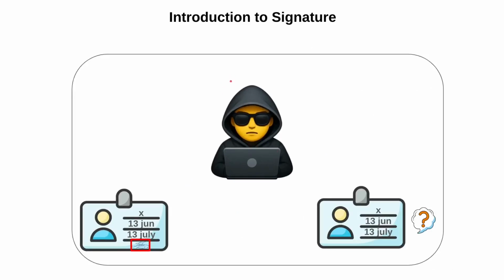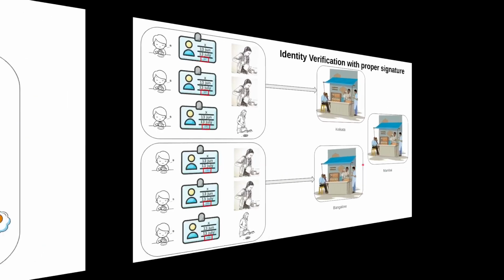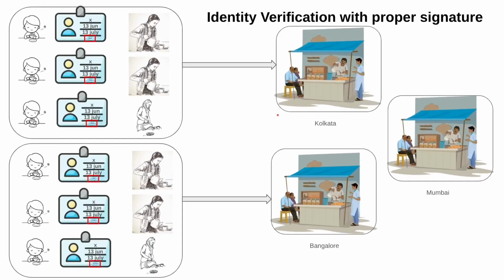Now at this time, this hacker again sees his friend's card, and notices there is a signature, and this signature he cannot create on his card. So this is basically an example and a story, and this is a physical card.